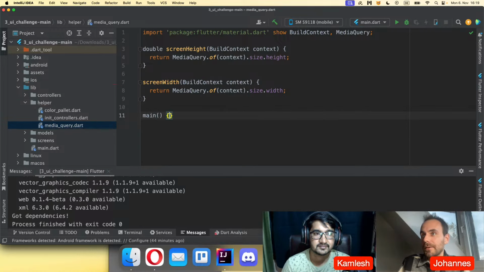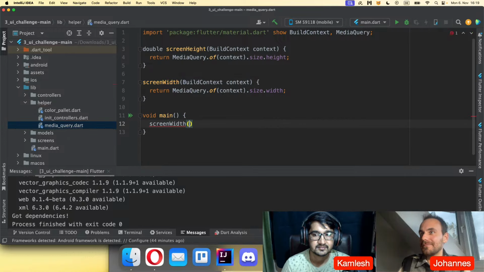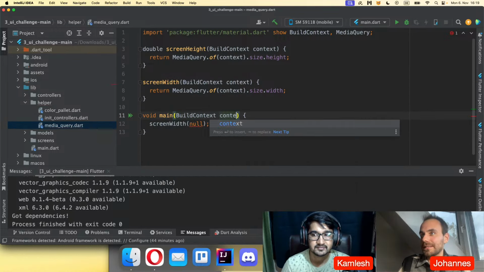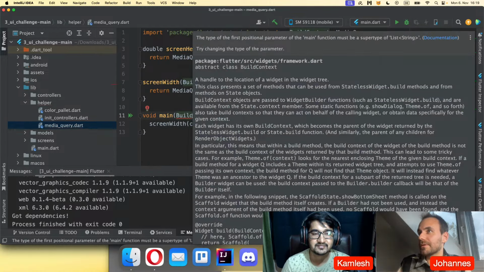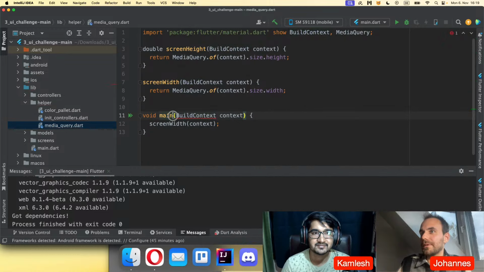So let's create a new method right now. Okay, it's not returning anything. That's also wrong, of course. And let's just call it. Okay, I don't have the context here right now, but let's place the context inside. I don't know what he has right now. The type of the... okay, I think maybe the name might be wrong, so let's change the name. And here you can basically place it even into a string, whatever.